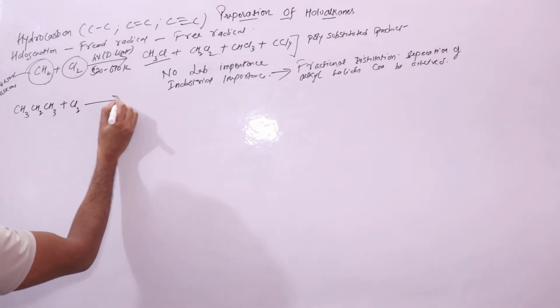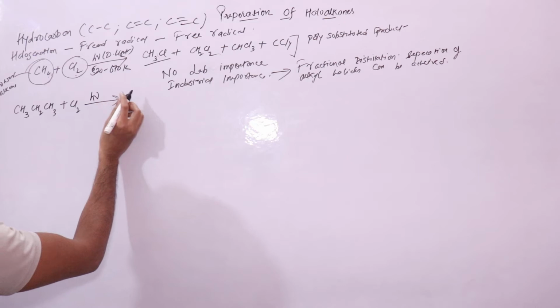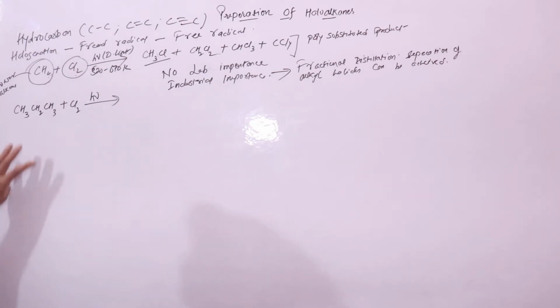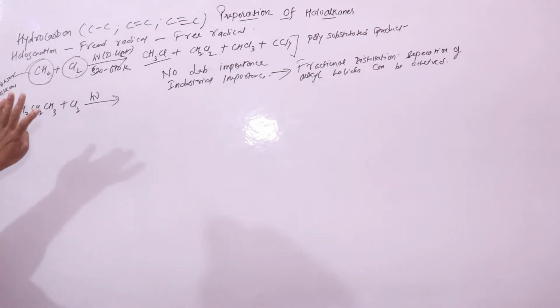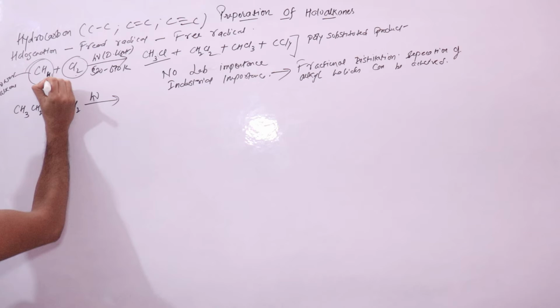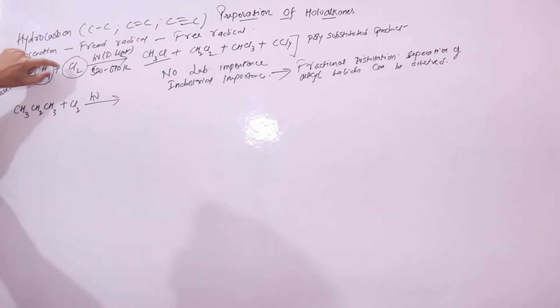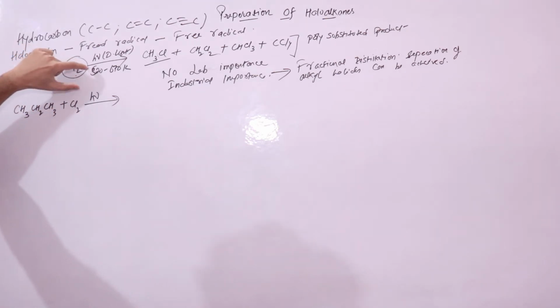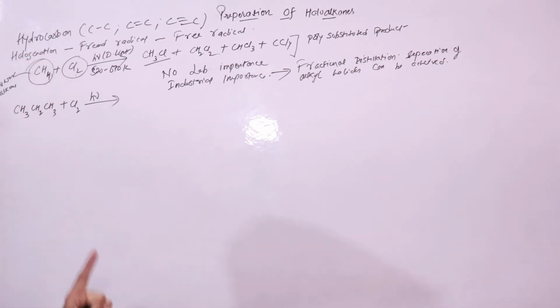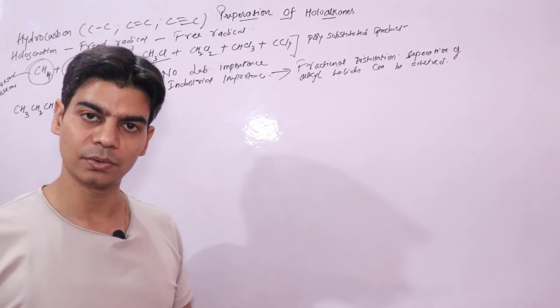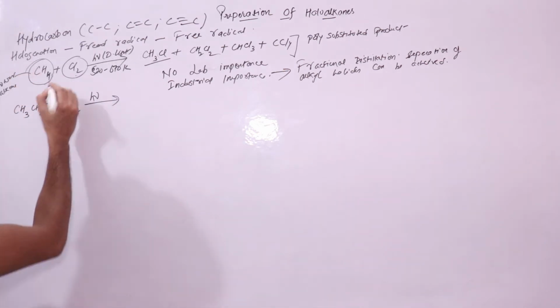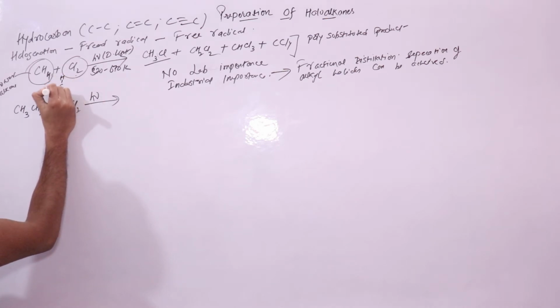It reacts with chlorine in the presence of diffused sunlight, right? Now if you just recall this reaction, here what is happening is hydrogen atoms are getting replaced by chlorine atom. Here you have only one type of hydrogen atom, that is hydrogen atom connected to this carbon atom, right, like this.